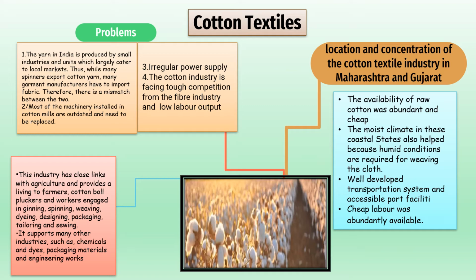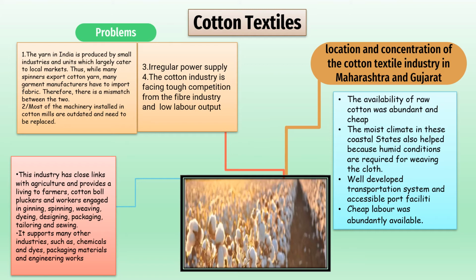Now let's see the problems these textile industries face. Number 1, the yarn in India is produced by small industries and small units which cater for the local market. So, manufacturers who are producing a large amount have to import fabric from outside, and this automatically leads to a mismatch between these two. Number 2, most of the machines are outdated.